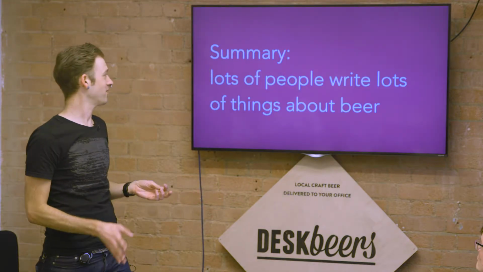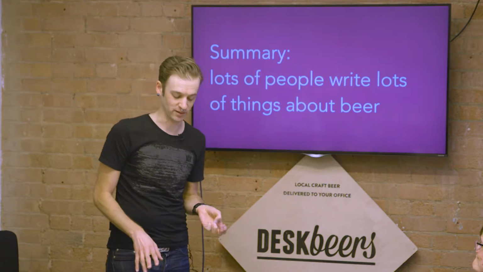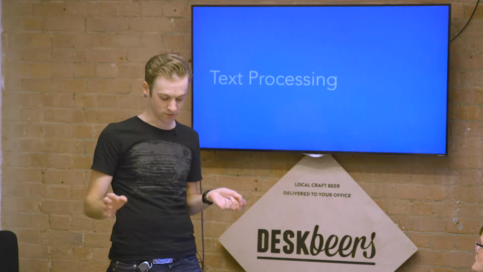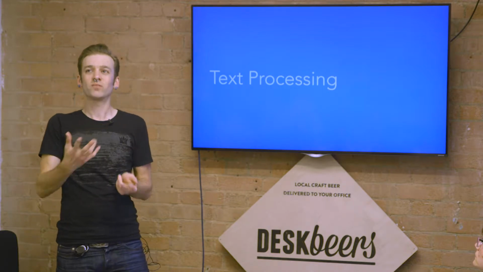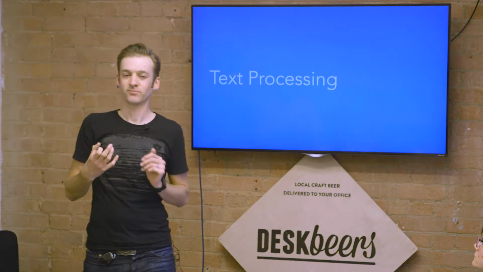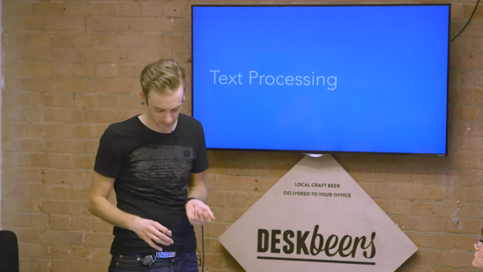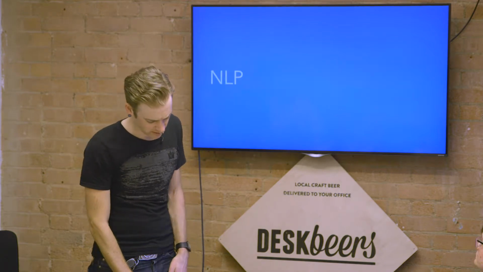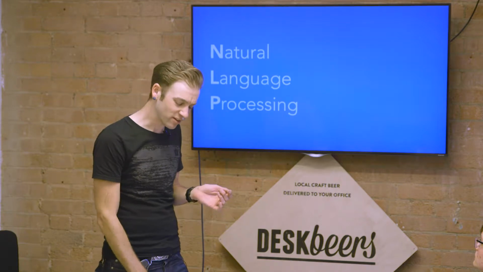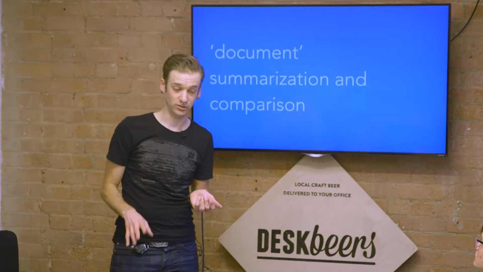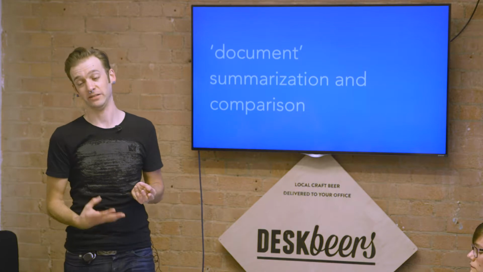The reason we have to have a think about it is because lots of people write a lot of things about beer. So we can turn to text processing to work out how we can suck out all of the adjectives and the nouns and give them some weight and some meaning. Specifically, we're going to look at natural language processing, and in particular a subdomain within that, which is document summarization, and how we compare those documents once they're summarized.